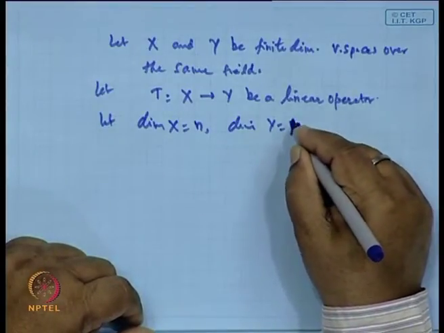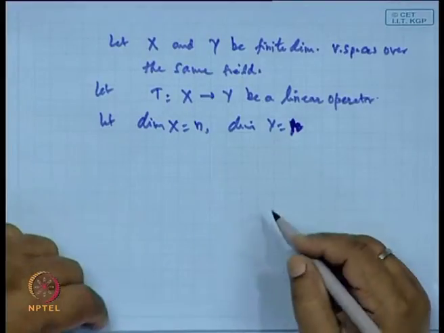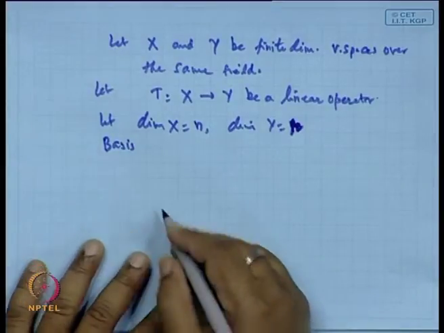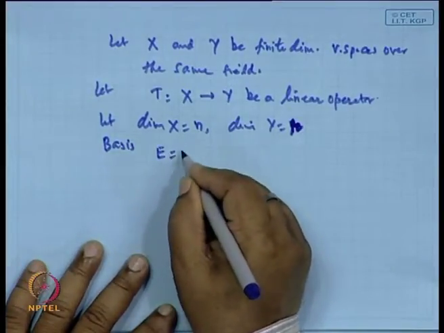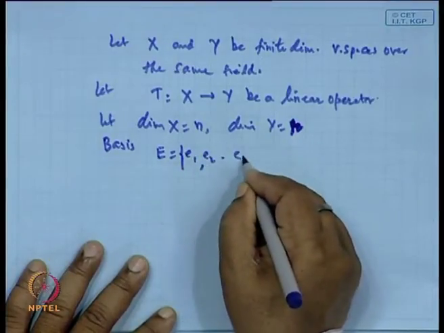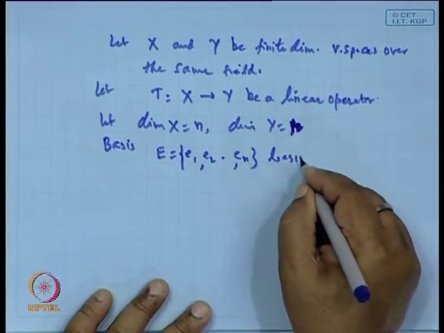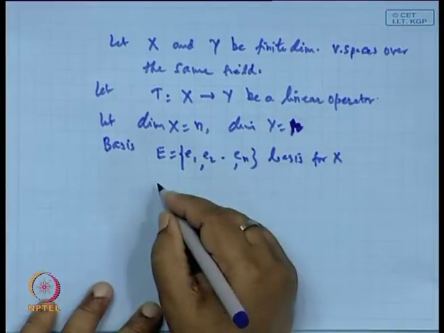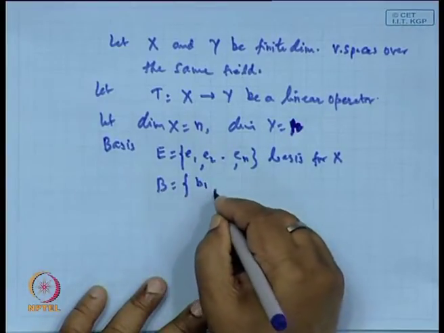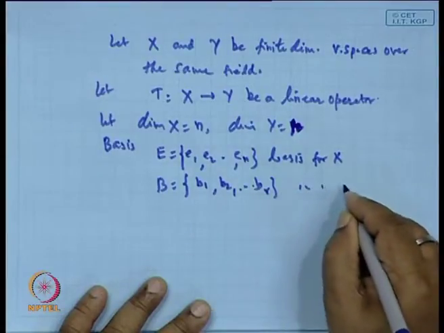The corresponding basis elements are E1, E2, ..., En, which is the basis for X, and B1, B2, ..., Br, the basis for Y.